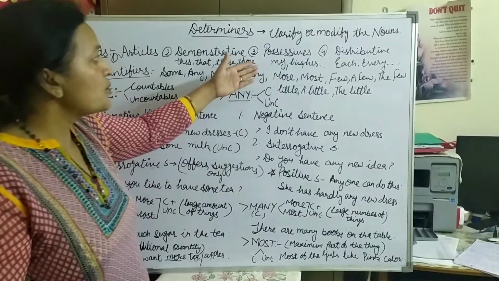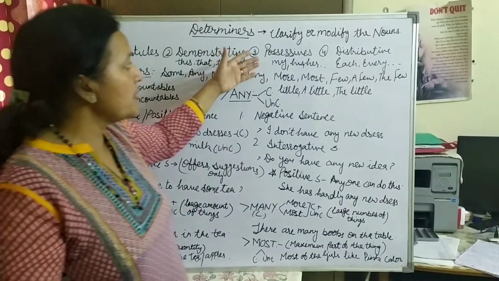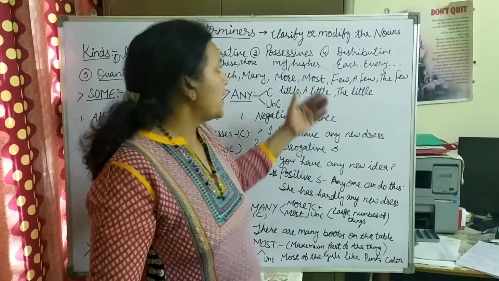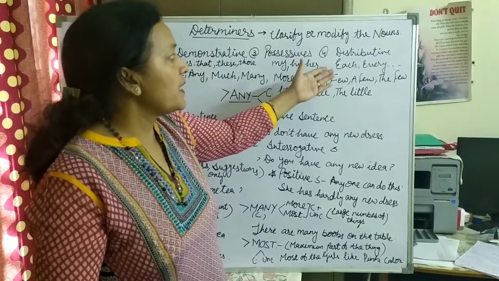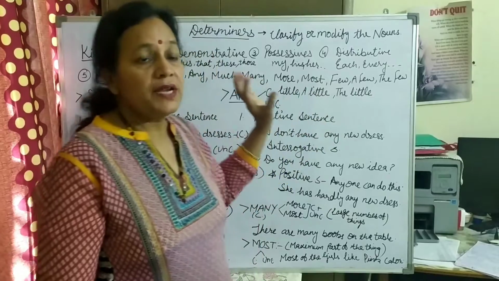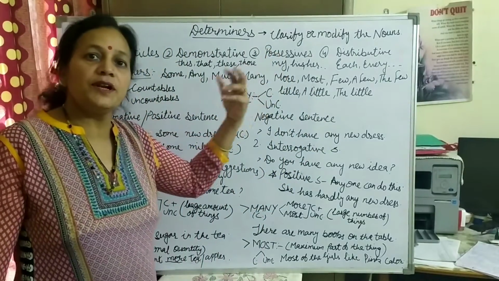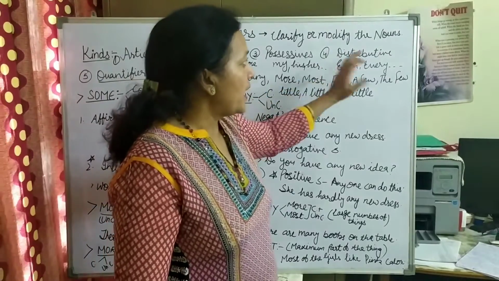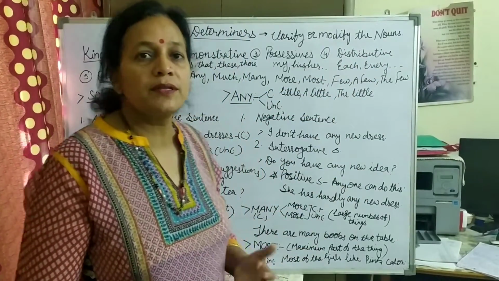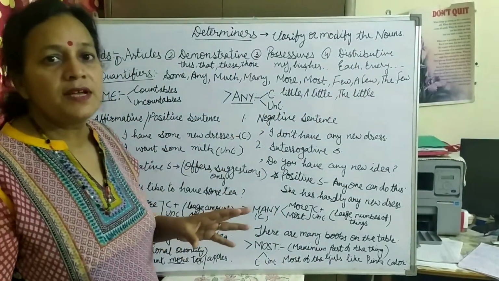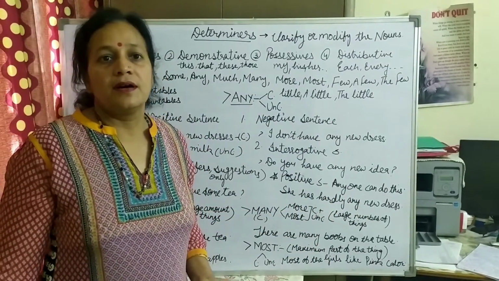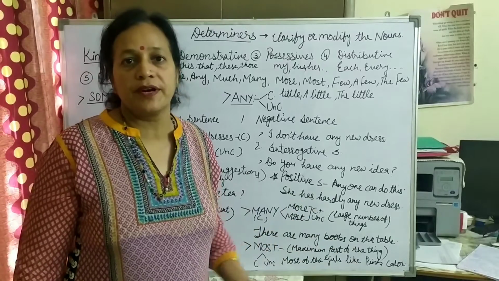Okay. Next one is possessive determiners. Possessive means that is my pen, that is her book. And then distributive, when we say each, every. When we individually say that each one will do this work, then we use the word each. And when we talk about everybody collectively doing this, every boy of the class will wear good dress or new dress. Okay.